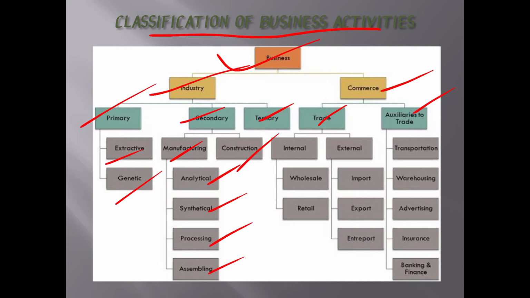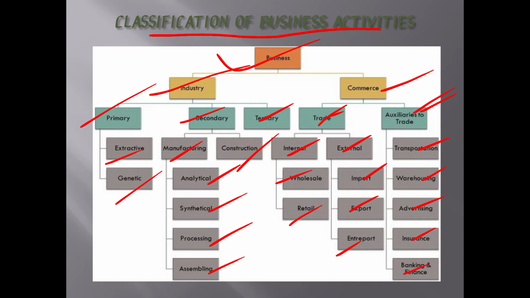And again coming to commerce. Commerce is divided into two categories, that is trade and auxiliaries to trade. Trade is again divided into two categories, that is internal trade and external trade. Internal trade may be wholesaler and retailer. External trade will be import, export and interport. Auxiliaries to trade may be transportation, warehousing, advertising, insurance, banking and financing. So these are the classification of business activity.